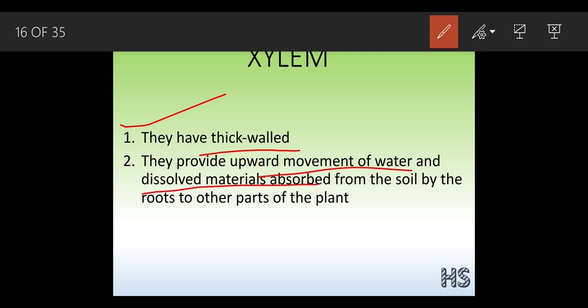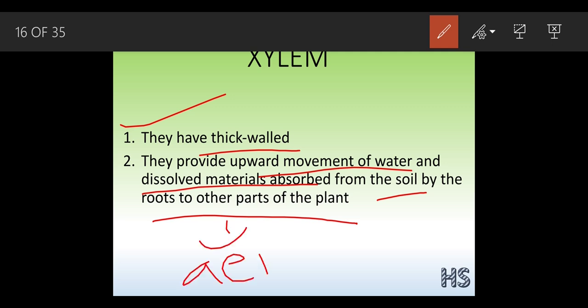Water and minerals are absorbed from the soil and transported to the other parts of the plants. Instead of other parts of the plants, we can call it the aerial parts of the plants, because this xylem is unidirectional. What do you mean by the word unidirectional? Unidirectional means from root to stems and to the leaves it is going to get transported.